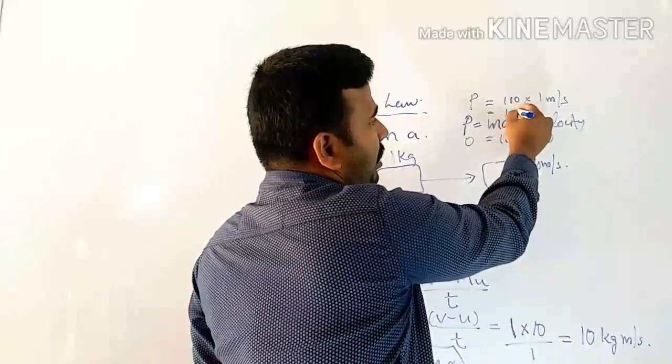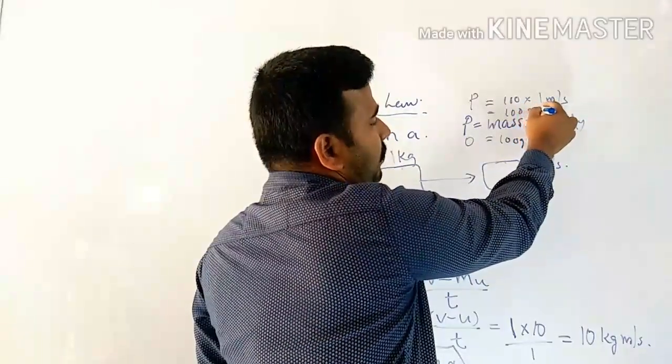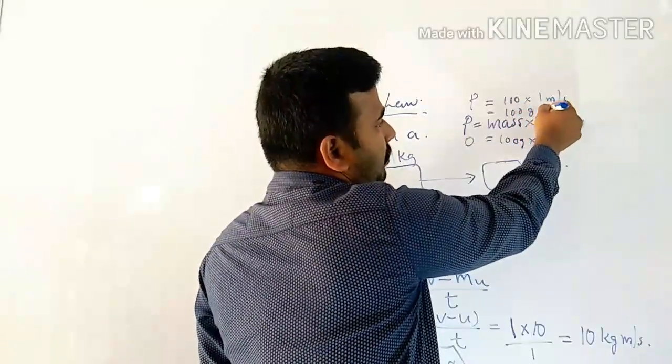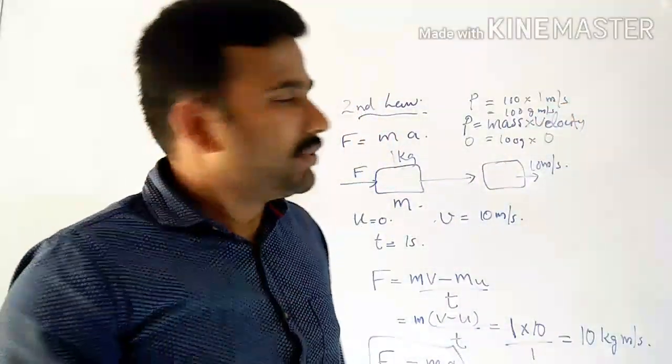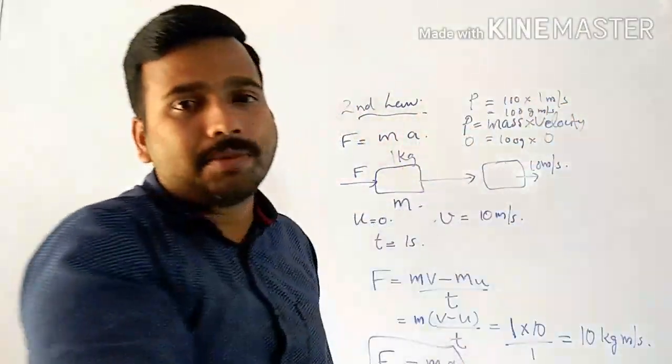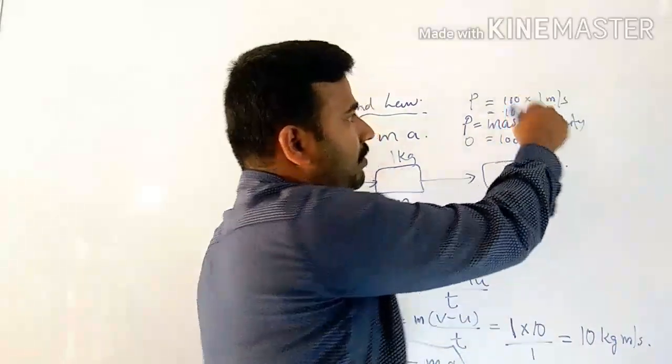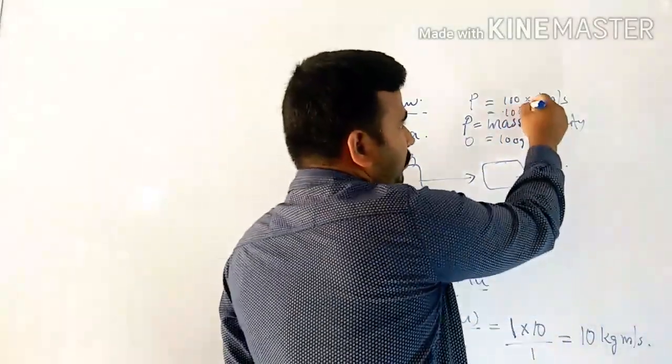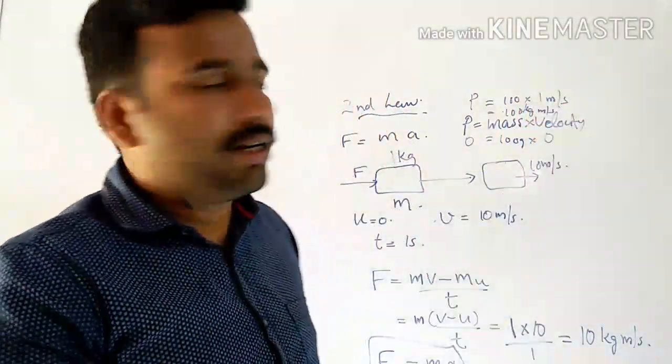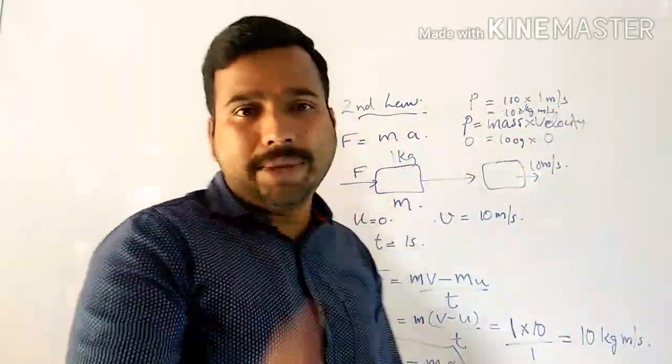The momentum will be 100 gram meter per second. When you convert gram into kilogram, it will become 0.1 kilogram meter per second. So this is the SI unit of momentum.